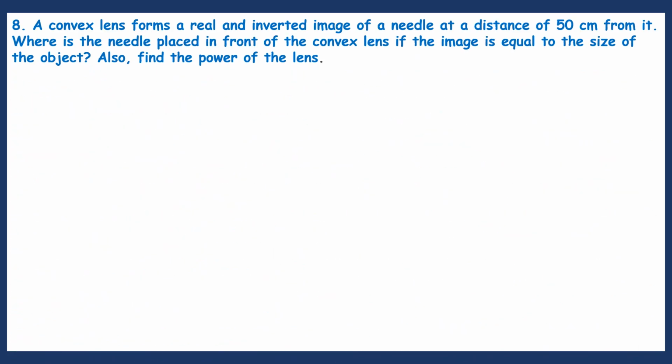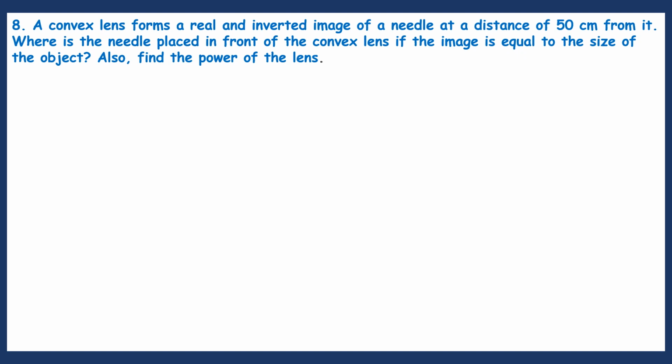Next question. A convex lens, remember a convex lens is a converging lens, forms a real and inverted image of a needle at a distance of 50 centimeters from it. Where is the needle placed in front of the convex lens if the image is equal to the size of the object? And also find the power of the lens. See, my dear students, first read the question. In this, you just find out what the key points given here are. One is that a convex lens is given. It forms a real and inverted image, that we know.